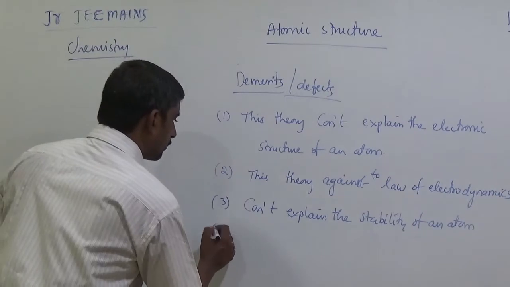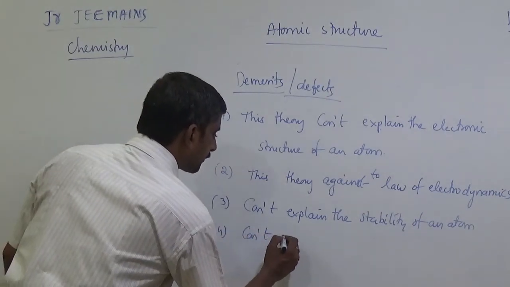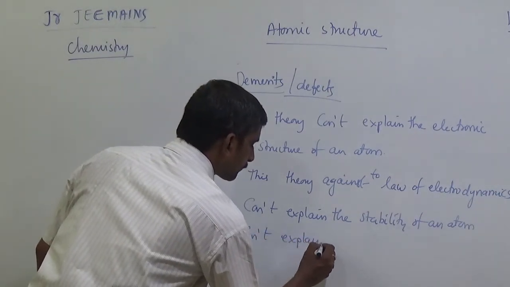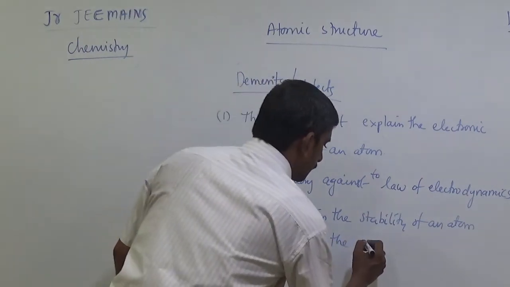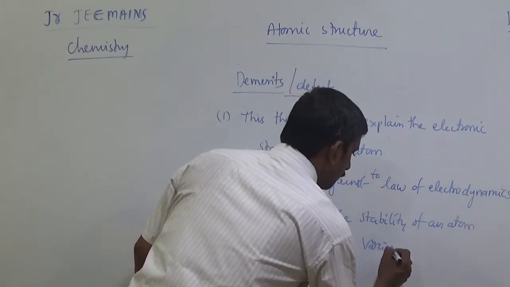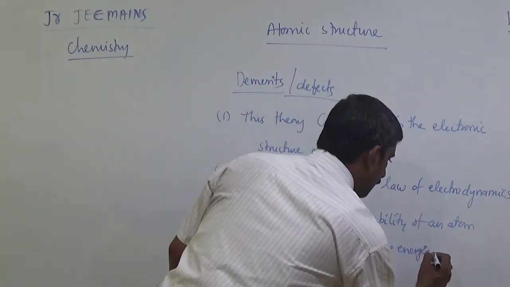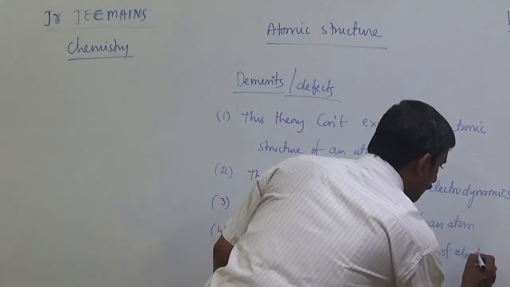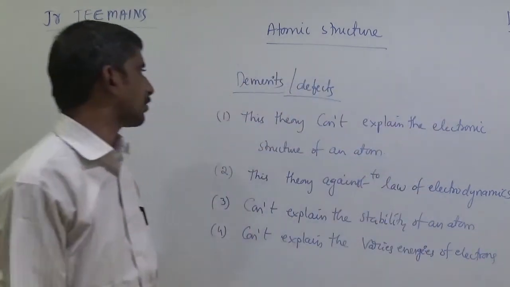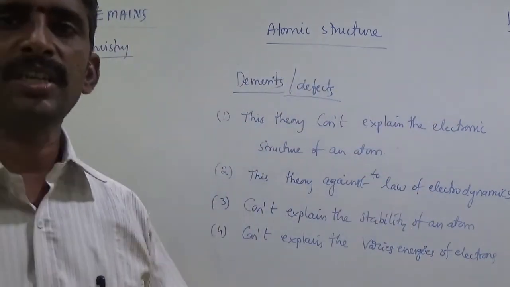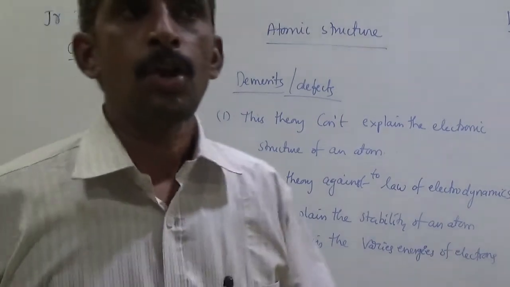And another one is that it cannot explain the various energies of electrons. So this theory cannot explain the electron structure of an atom.